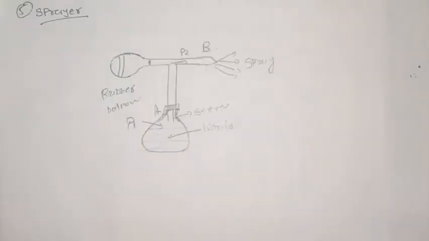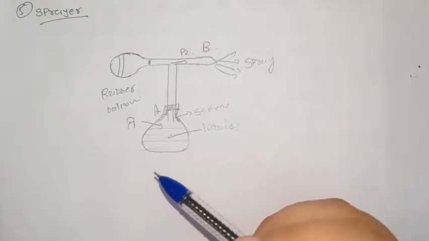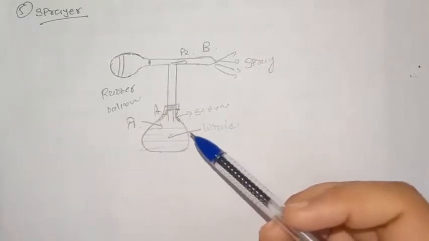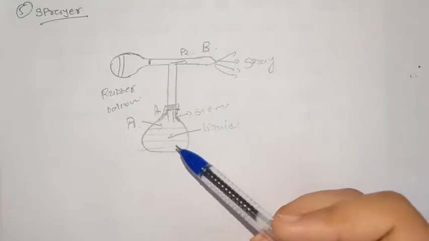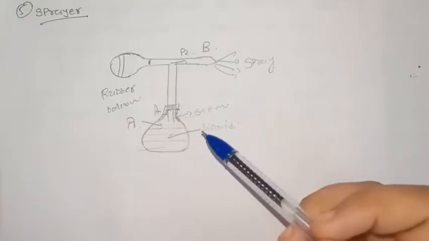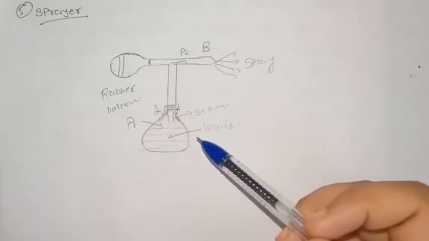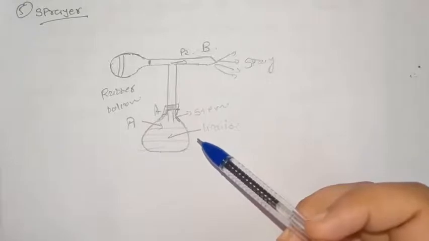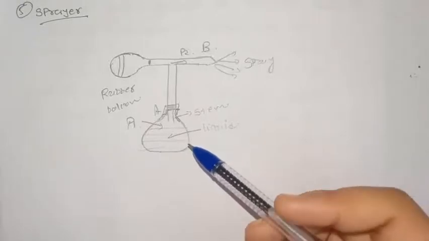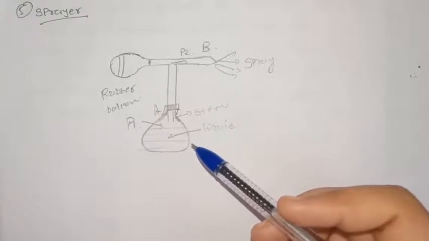The other application of this Bernoulli's equation is the sprayer. Sprayer is used to spray water or the cleaning solution, or the same type of construction is used in our perfume bottles. So let us see how it works. The figure shows the essential parts of an atomizer or the sprayer.